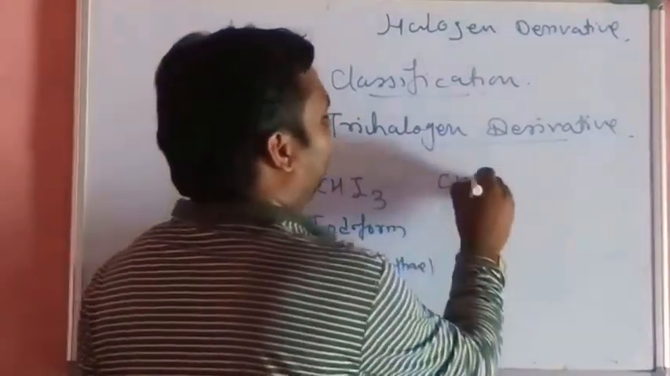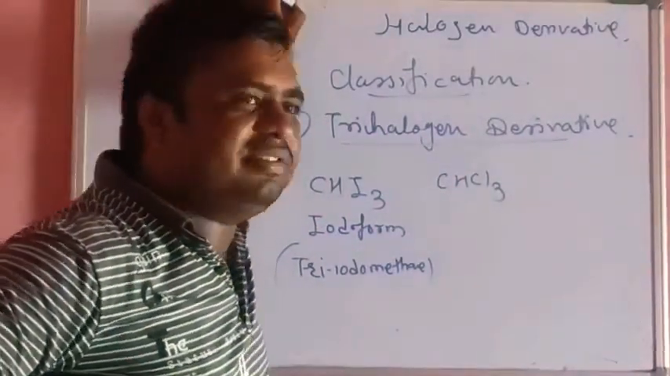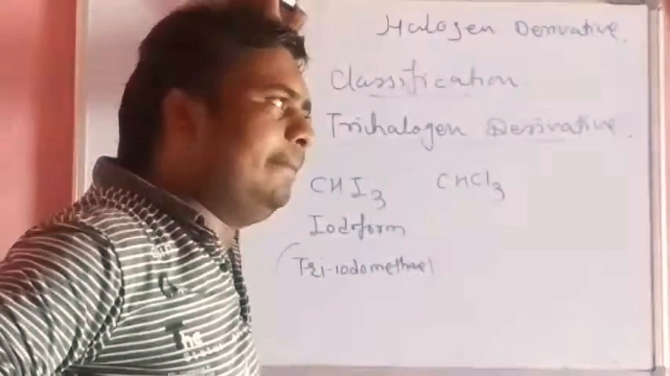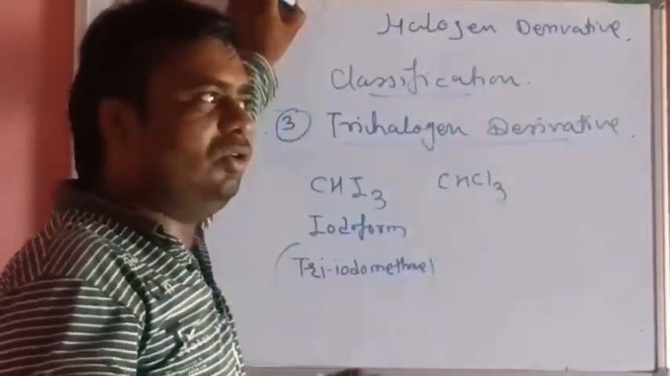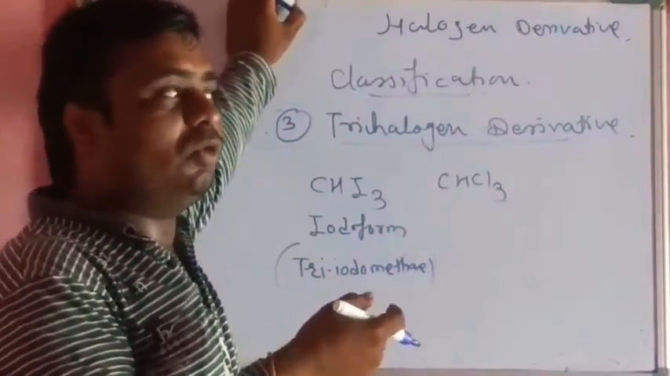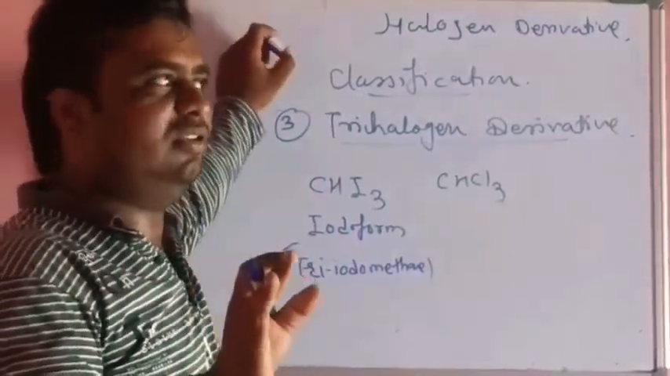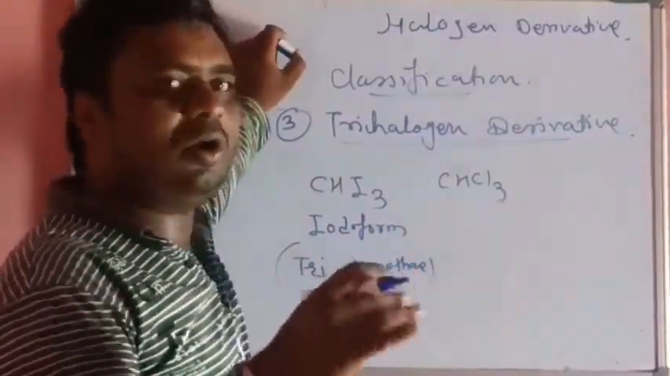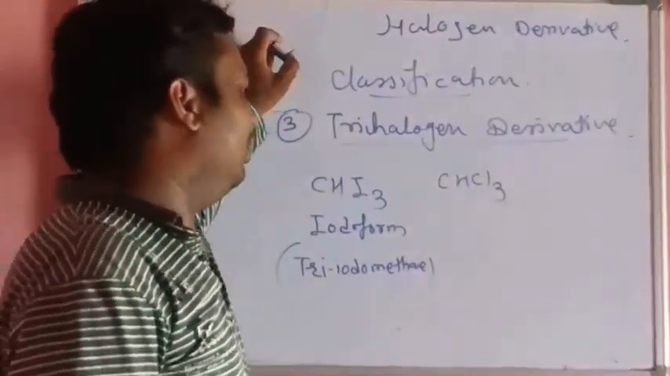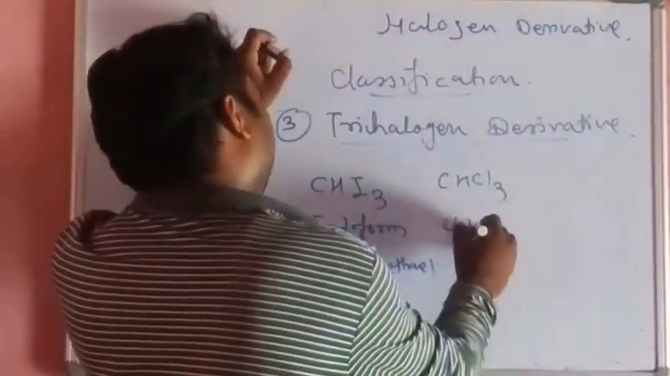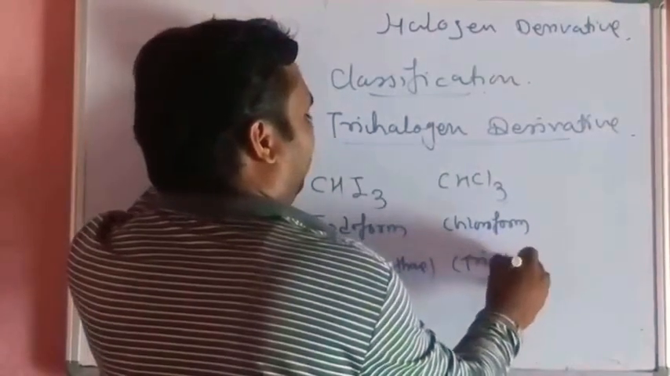Next, CHCl3. That is chloroform. We can simply call it trichloromethane. You know chloroform? Chloroform is one of the most important anesthetic agents. It is used during operations as an anesthetic agent. This is the chloroform, trichloromethane.